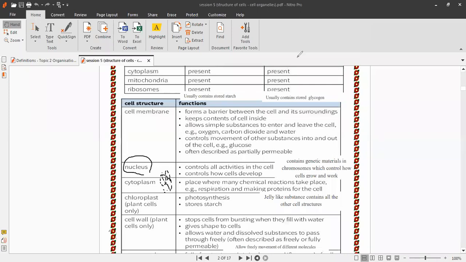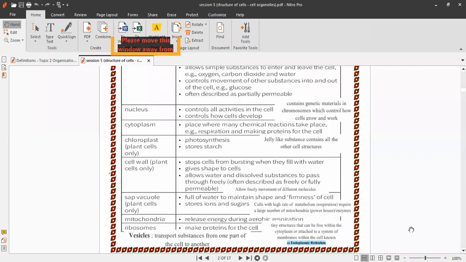What about chloroplast? Chloroplast is in plant cells only, for the photosynthesis process and to store starch. It's important here: store starch and photosynthesis process, and give the plant the green color because chloroplast has chlorophyll, the green pigment that traps sunlight for the photosynthesis process. And also chloroplast stores starch.